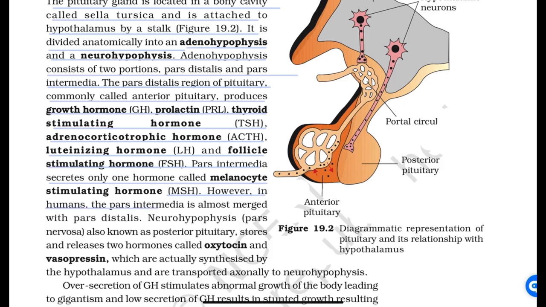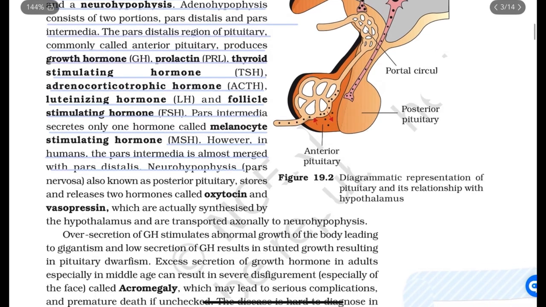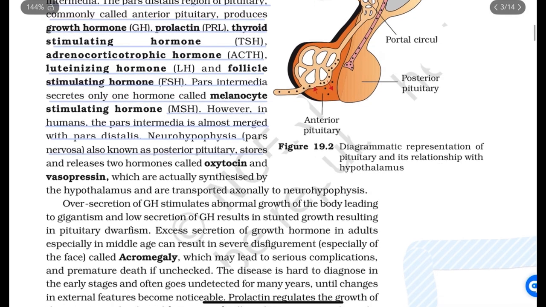However, in humans, the pars intermedia almost merges with the pars distalis. Neurohypophysis, pars nervosa, also known as posterior pituitary, stores and releases two hormones called oxytocin and vasopressin, which are actually synthesized by the hypothalamus and are transported axonally to the neurohypophysis.